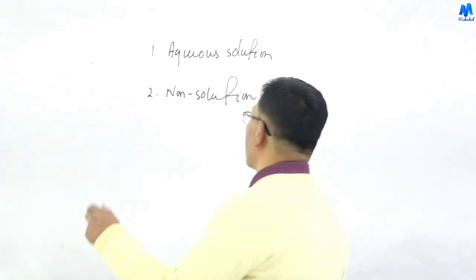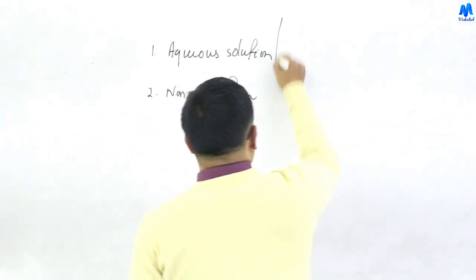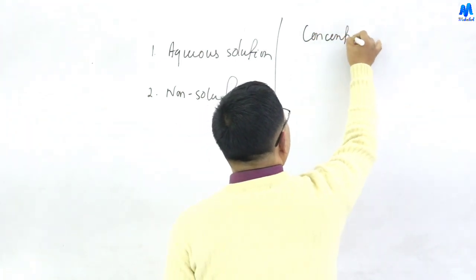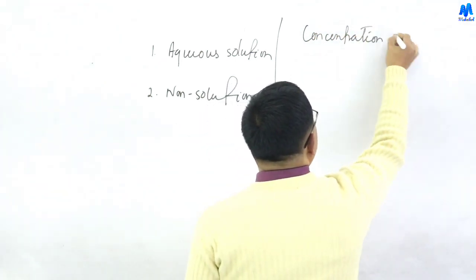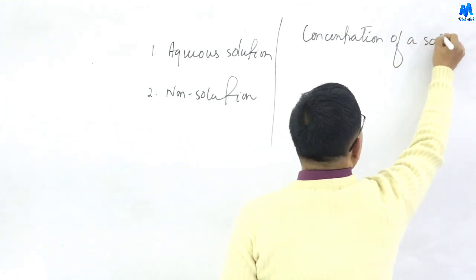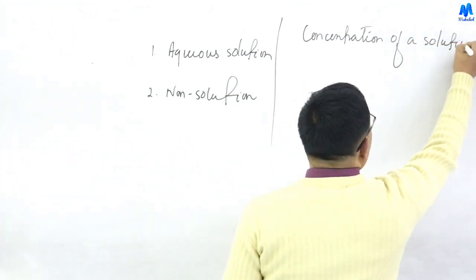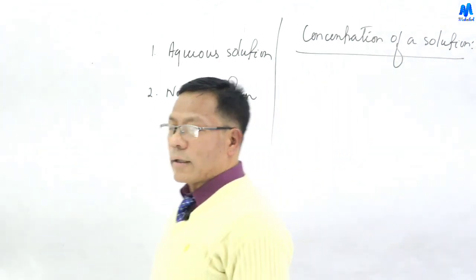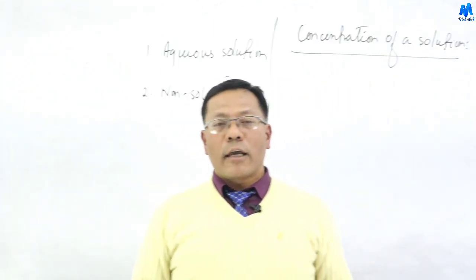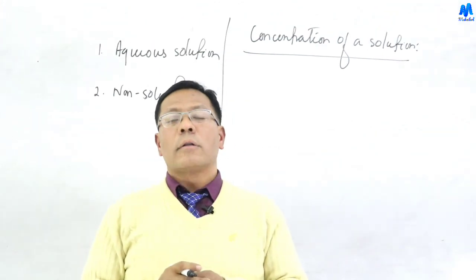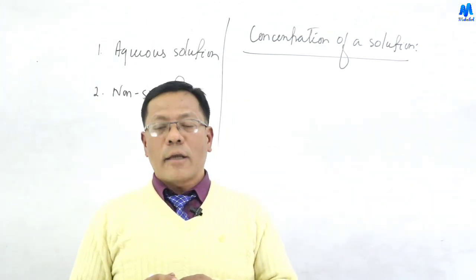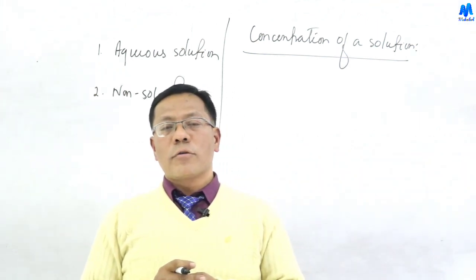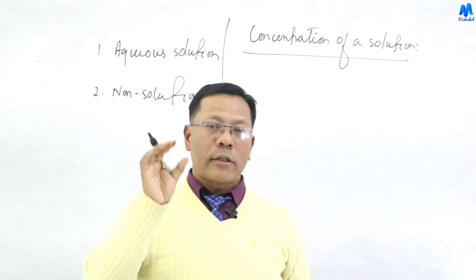We will define the concentration of a solution. It is the amount of the solute that dissolves in a given amount of the solvent or solution.